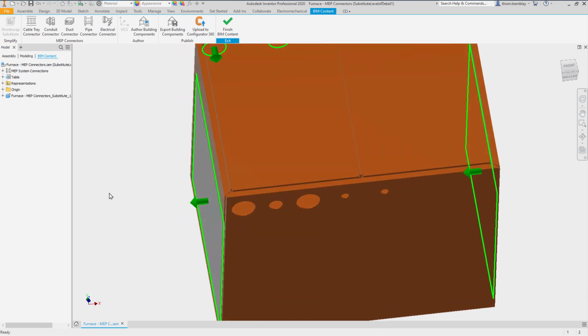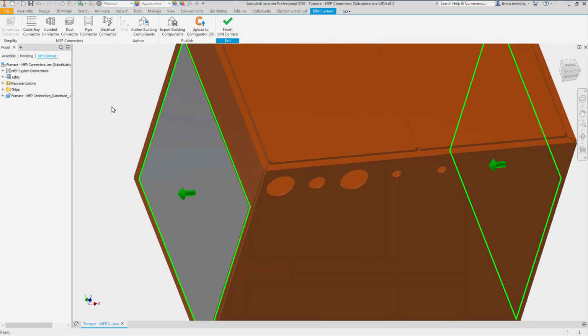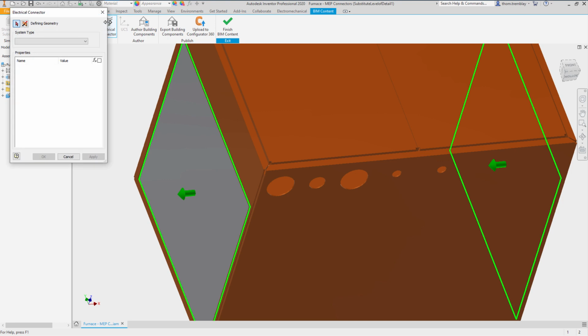The next type of connection will be an electrical connection. First, we'll deal with the controls, selecting the small hole nearest to the right end on the bottom. This will be our control input. Then we'll select the small hole to the left of it. This will be our balanced power input.